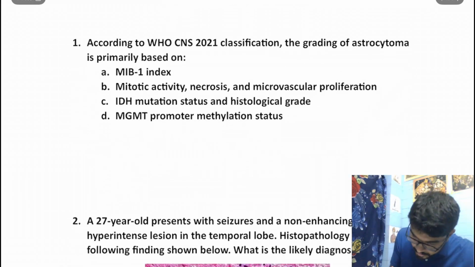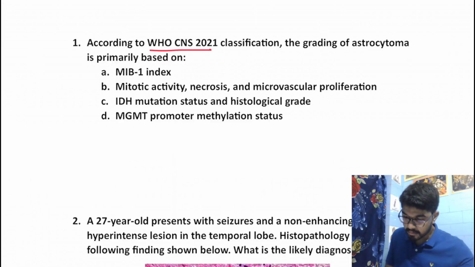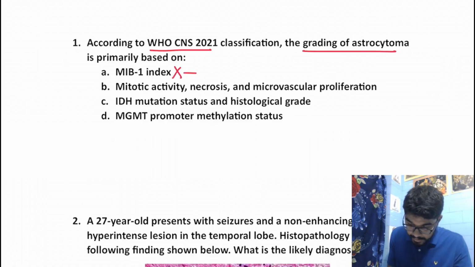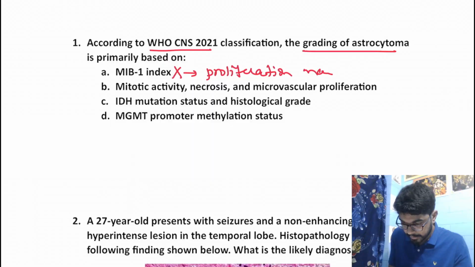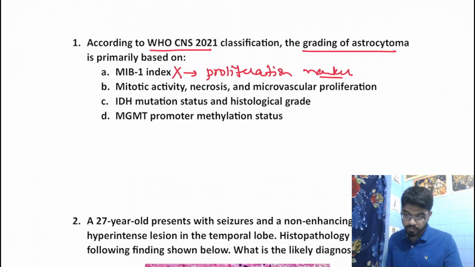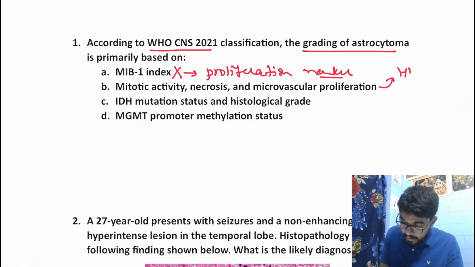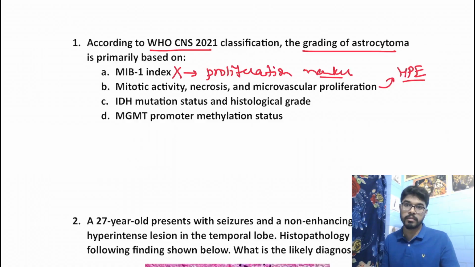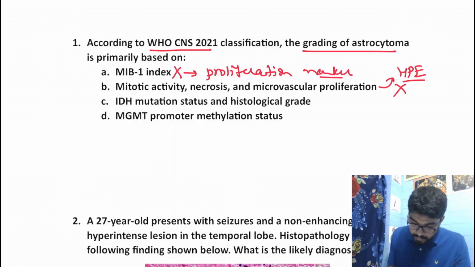According to WHO CNS 2021 classification, the grading of astrocytoma is primarily based on? MIB1 index? No. MIB1 index is a proliferation marker. The whole classification system is not dependent on a single index. Mitotic activity, necrosis and microvascular proliferation? Yes, the classification does depend on these histopathological findings, but not solely on them. So that's why B is not our answer. It is also dependent on the IDH mutation status, right? So the answer should be option C, IDH mutation status and histological grade.